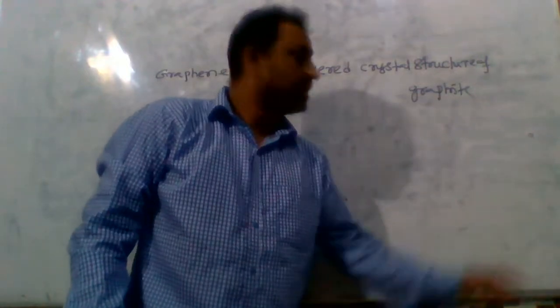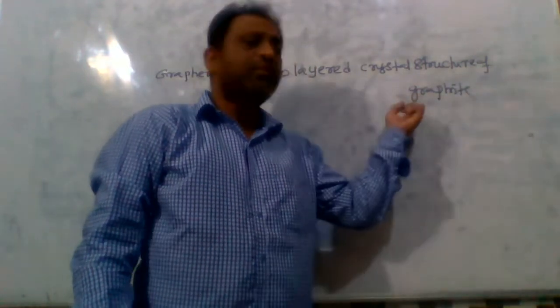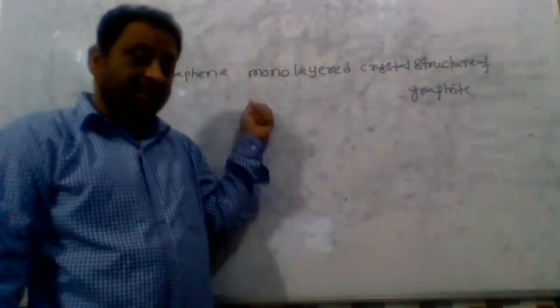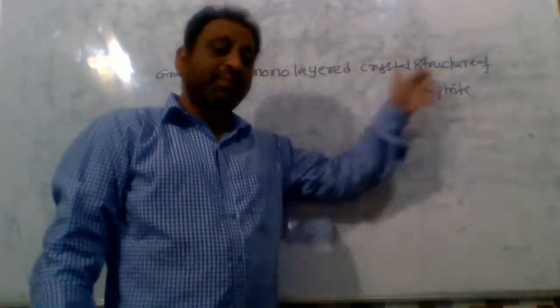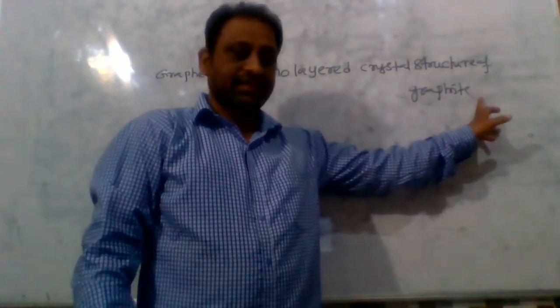It is obtained from graphite. Graphene is prepared from graphite.